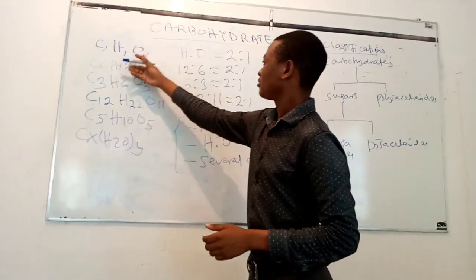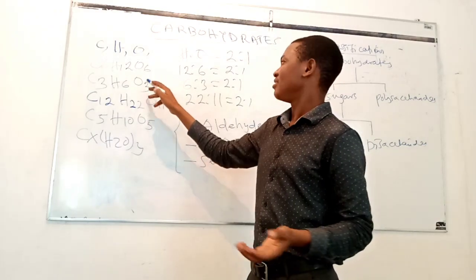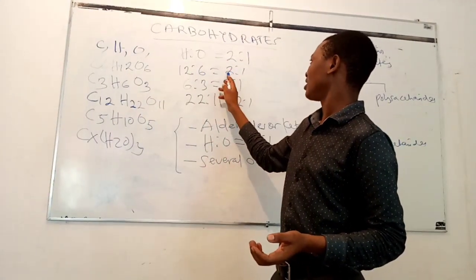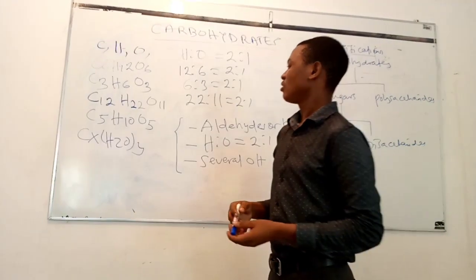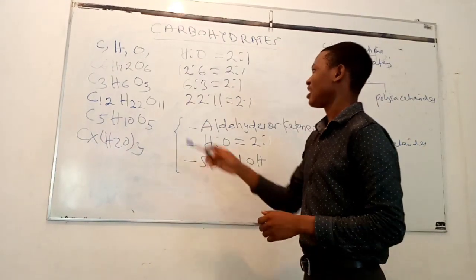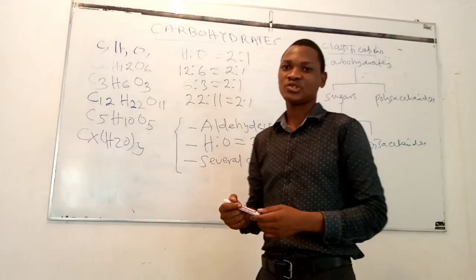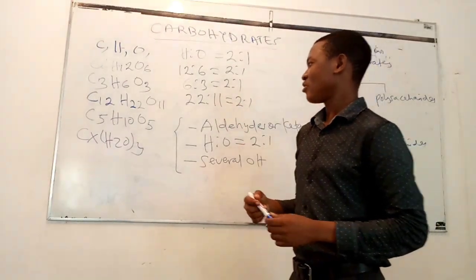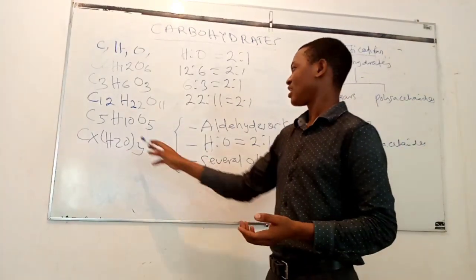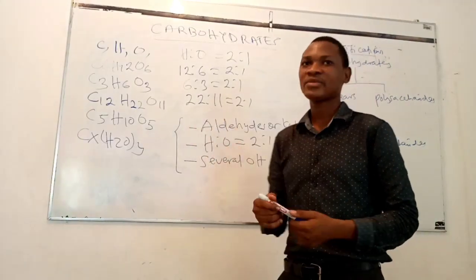For example, in hexose, the carbohydrates which contain 6 carbon atoms, the ratio between hydrogen and oxygen is 12:6, which is 2:1. Also, in trioses, which contain 3 carbon atoms, the ratio between hydrogen and oxygen is 6:3, which is equal to 2:1. Similarly, in carbohydrates which contain 5 carbon atoms, such as ribose, the ratio between hydrogen and oxygen is 10:5, which is still 2:1.